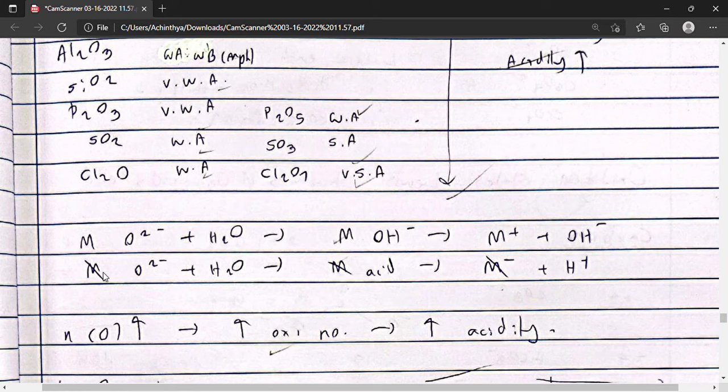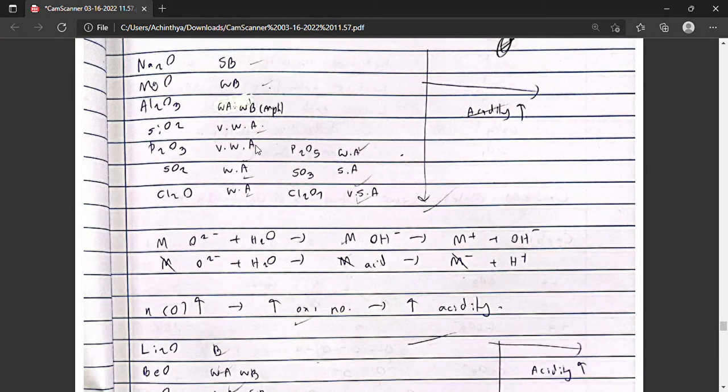While if it's a non-metal, the non-metal oxide reacts with water to form the non-metal acid, and the non-metal acid dissociates to form the non-metal anion and hydrogen ion. So this is why metal oxides tend to be very basic, while non-metal oxides tend to be acidic.